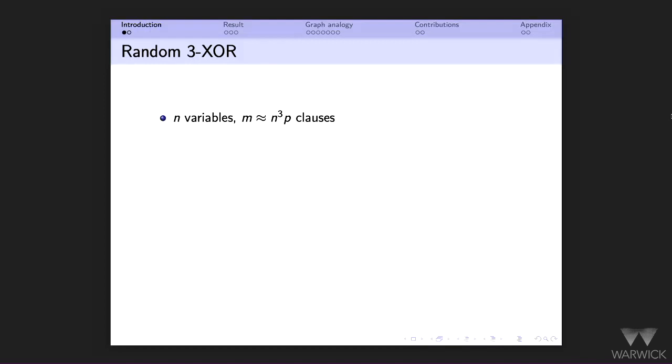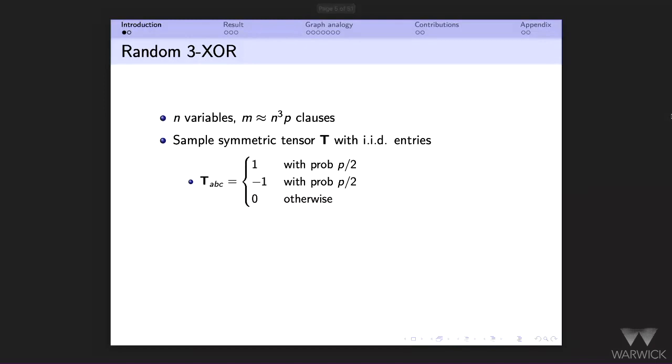times p. And a way to generate a random 3XOR instance is by sampling a random tensor. I'm using boldface for random variables, so you can keep track of what is random and what is not, unless I forgot to make it boldface. You sample such a tensor by looking at the entries and setting each to 1 with probability p over 2, minus 1 with probability p over 2 again, and 0 otherwise.